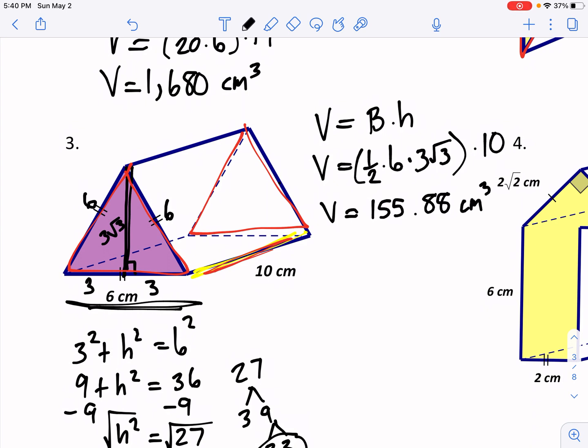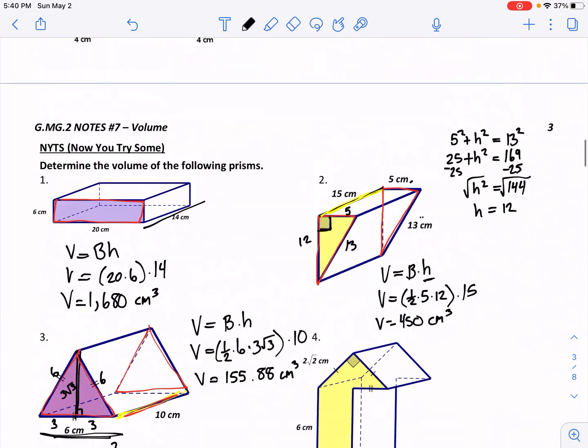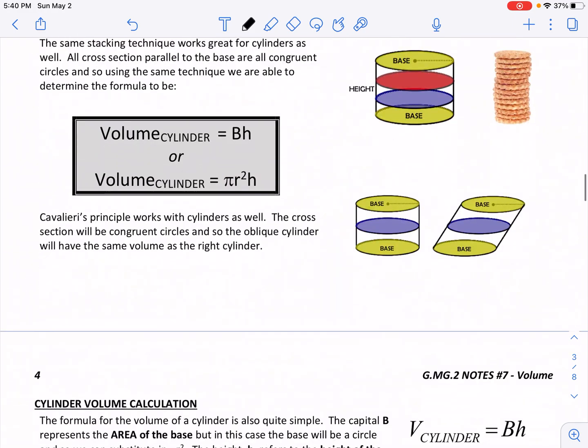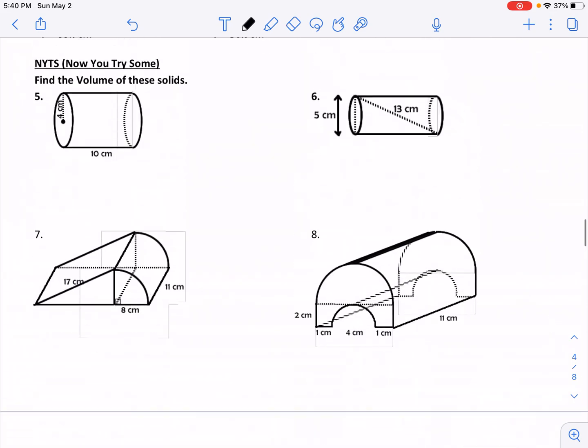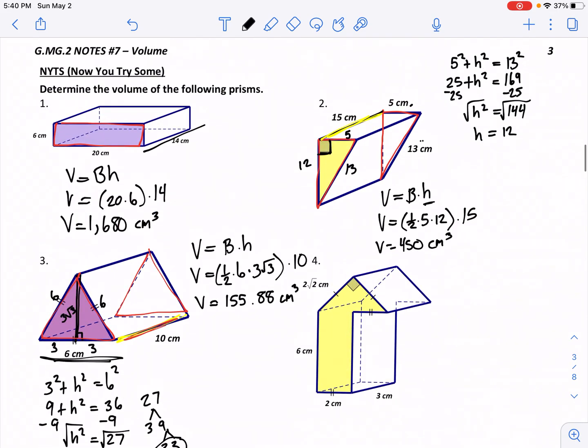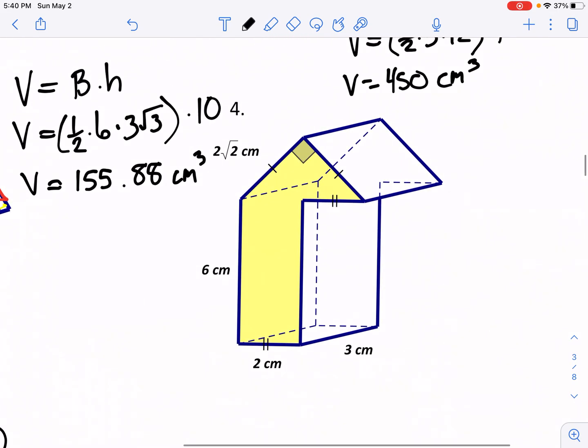Okay, so that would be the volume of this figure. Let's look at number 4, and then, like I said, I want to go back to this guy, and then we'll talk about volumes of cylinders here. Okay, so looking at number 4 here, we have what would be considered a composite figure, and just like